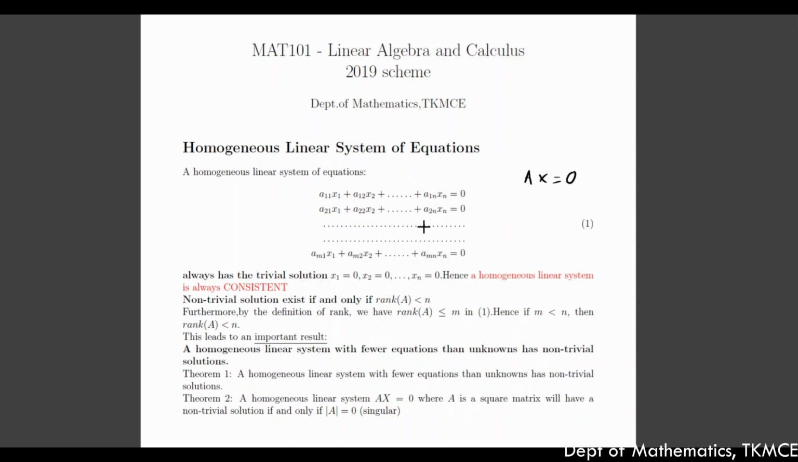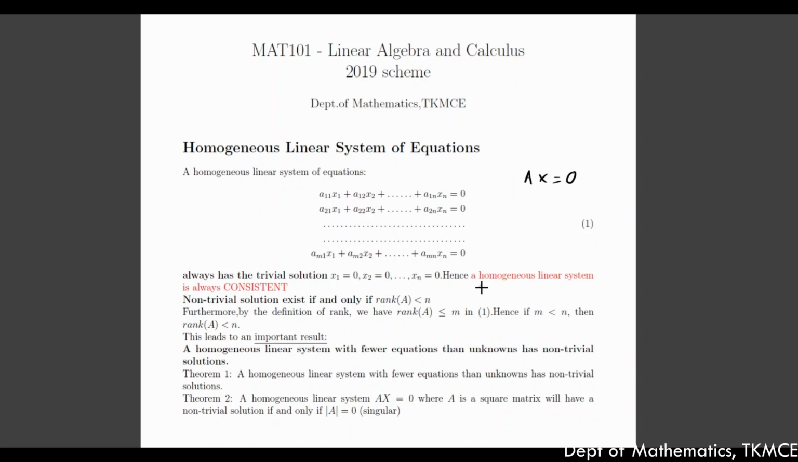Now consider the homogeneous system of linear equations: a11x1 plus a12x2 plus etc. a1n xn equal to 0. a21x1 plus a22x2 plus etc. a2n xn equal to 0, etc. am1x1 plus am2x2 plus etc. amn xn equal to 0. It always has a trivial solution x1 equal to 0, x2 equal to 0, etc. xn equal to 0. Obviously, this 0 solution is there for a homogeneous system.